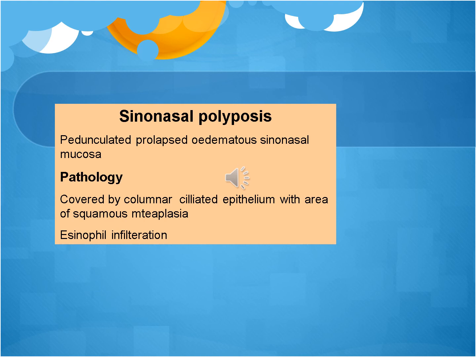So the better name is sinonasal polyposis. It is a pedunculated, prolapsed, edematous sinonasal mucosa. Of course, it's covered by respiratory epithelium, but if it is exposed to the air, it can be transformed to squamous epithelium by squamous metaplasia.